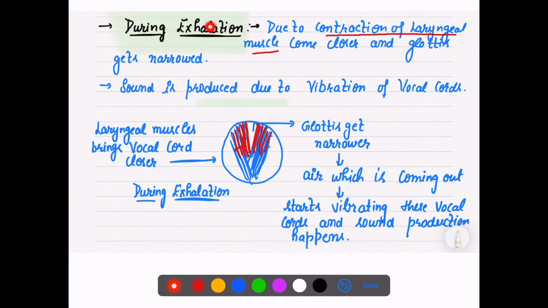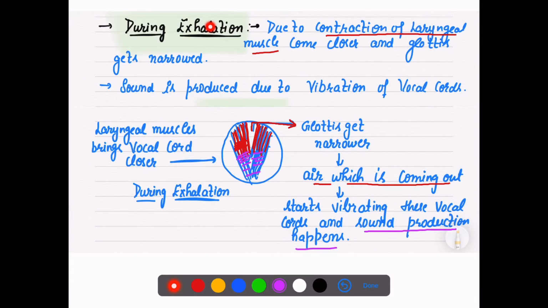When they come closer, this glottis becomes narrower and narrower, the gap becomes very small, and the air which is coming out starts vibrating, so vibration starts in these vocal cords.